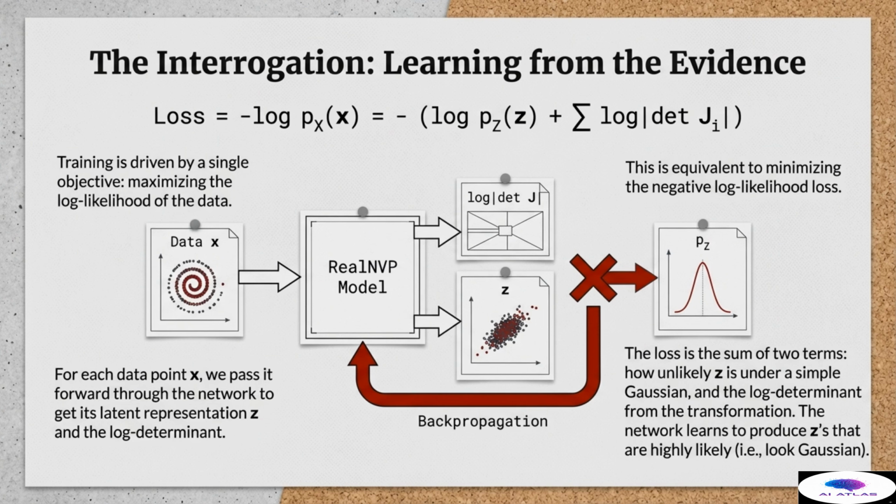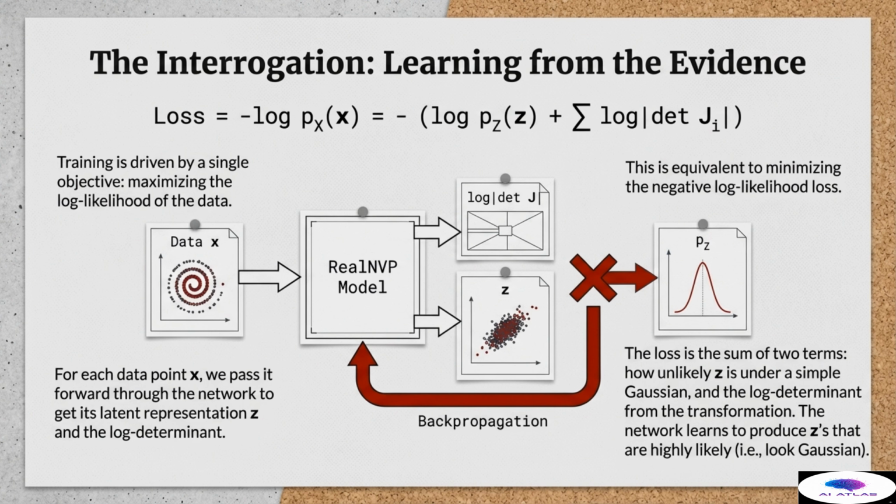The training phase is essentially the interrogation, learning from the evidence. Our entire training process is driven by one singular objective: maximizing the log likelihood of the observed data. This is mathematically equivalent to minimizing the negative log likelihood loss function shown here. The loss function, loss equals negative log p sub x of x, breaks down into two vital components that the network must balance: the log likelihood of the latent representation z under the simple Gaussian distribution, and the sum of the log determinants from all the layers.